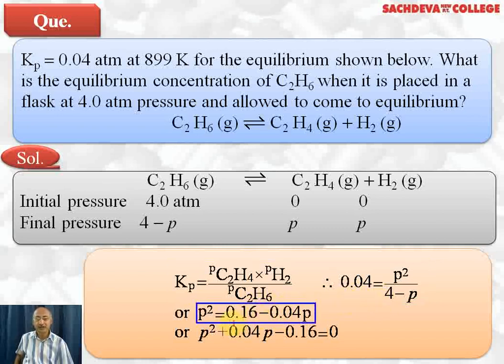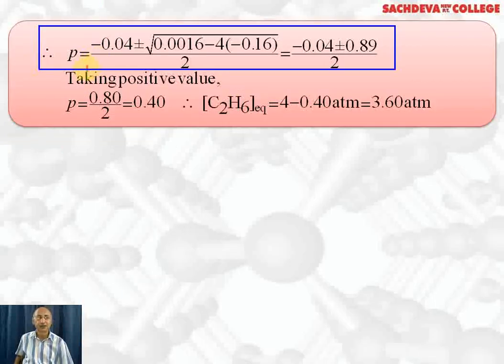We get P square equal to 0.16 minus 0.04 P. P square plus 0.04 P minus 0.16 equal to 0. This is a quadratic equation. Here we will use the formula where roots are equal to minus b plus minus square root of b square minus 4ac, divided by 2a, which is equal to minus 0.04 plus minus 0.89 divided by 2.